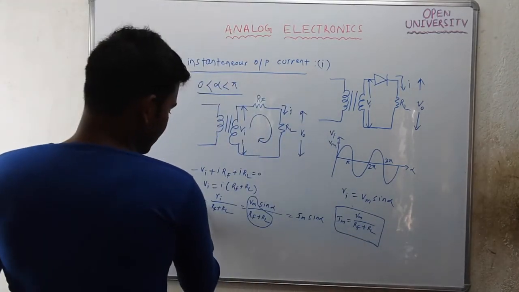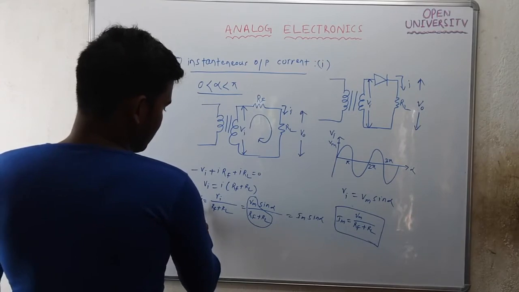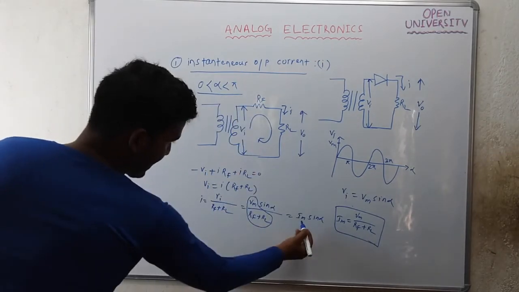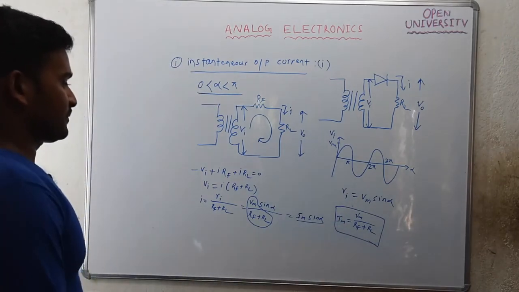So this is the instantaneous output current expression when alpha is in between 0 to pi. I is Im sin alpha.